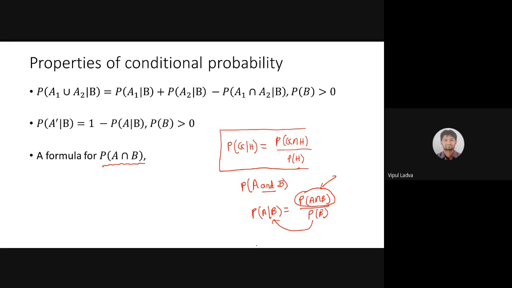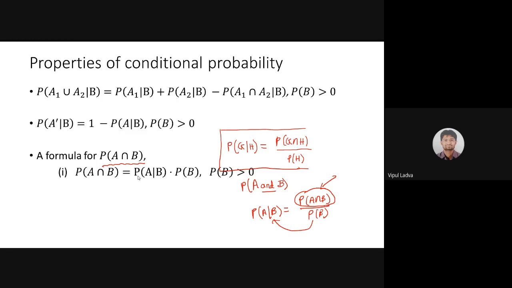So P of A intersection B is P of A over B into P of B. This is one of the formulas for finding the probability of occurrence of events A and B together.